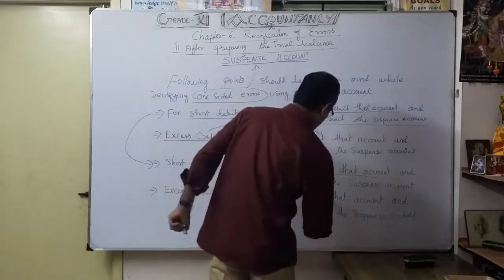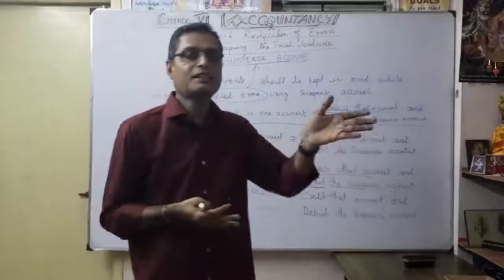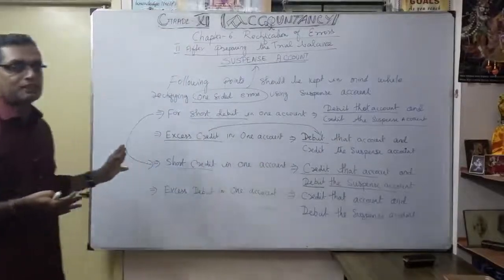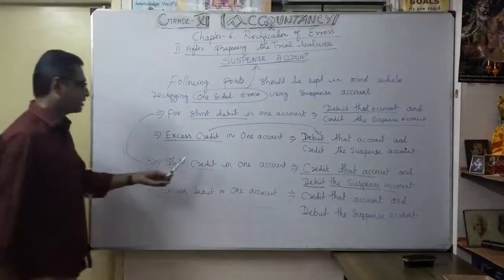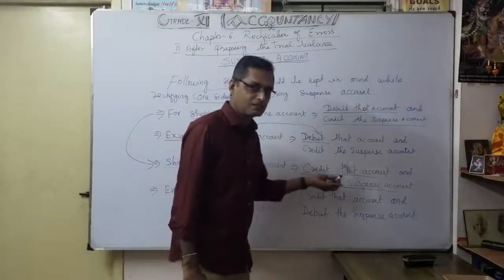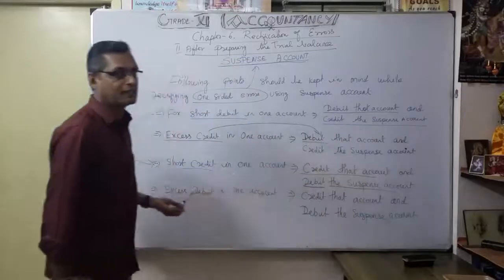So which side are we going to write the suspense account? That is very, very important. When you give the one side error, the other account is called the suspense account. That is the realization of the understanding. Short credit: naturally, in one account, first you have to give the effect on the credit side, credit that account, and debit the suspense account. Understood the third example?